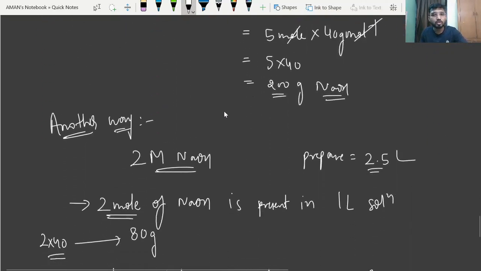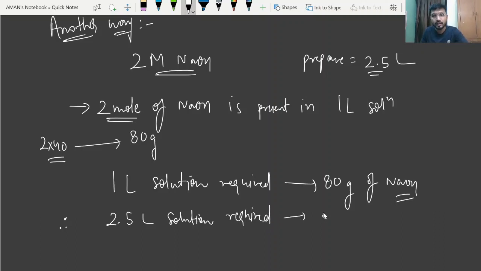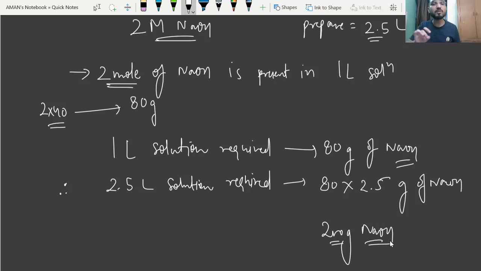This one. So if 1 liter of solution requires 80 gram of NaOH, right beta? So therefore, we have to prepare 2.5 liter. So we can write: therefore 2.5 liter solution will require 80, right beta, into 2.5 gram of NaOH, right? So again in this way, beta, we will get 200 gram NaOH. Getting my point? So this is called, beta, the unitary method.